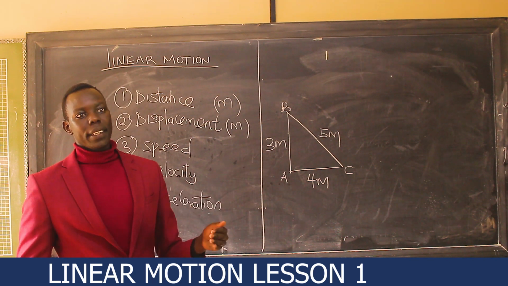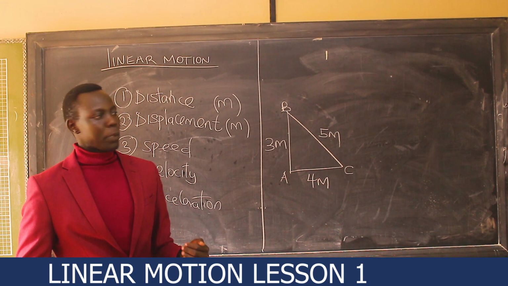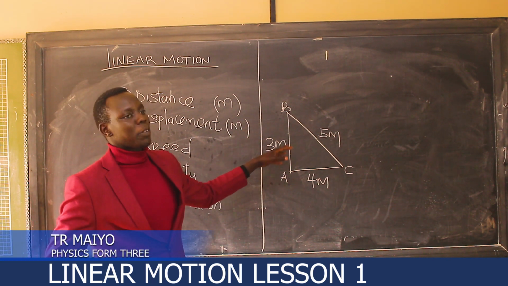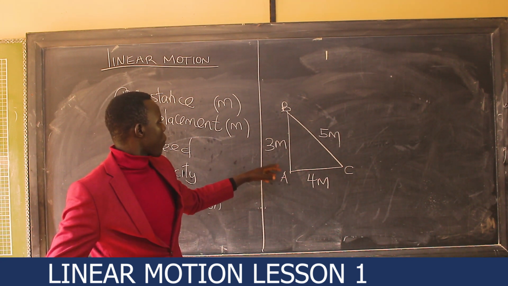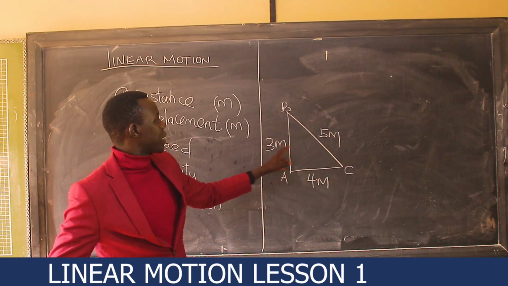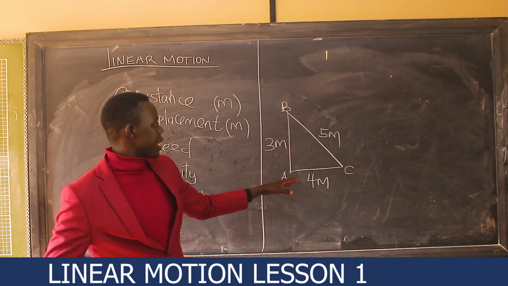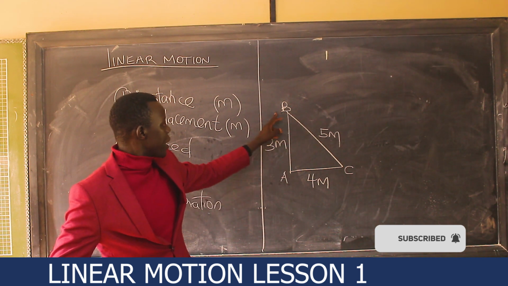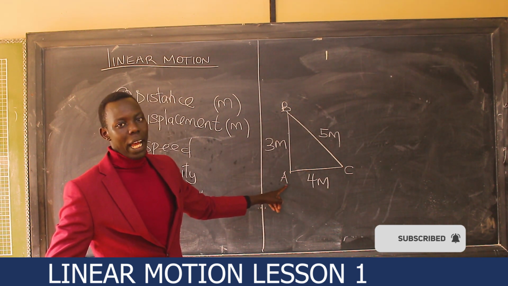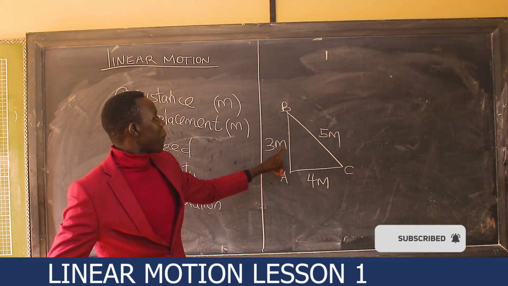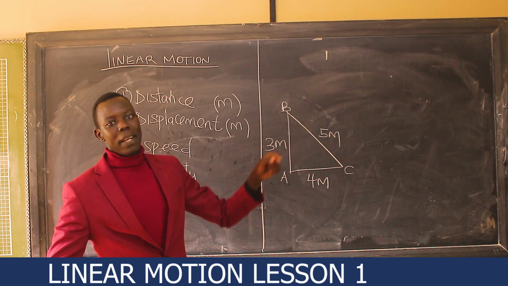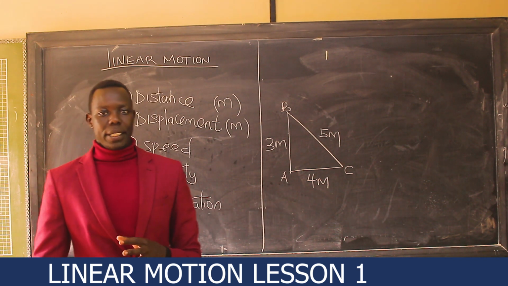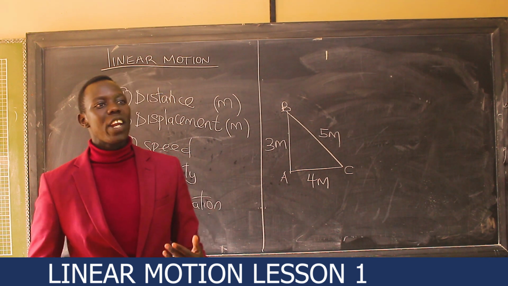Sometimes the distance can be the same as the displacement. For example, if a body moves from A to B, the distance is 3 and the displacement is 3. But when it moves from A to B to C, the distance moved is 3 plus 5. The displacement is 4 meters. Now, consider this. If a body moves from A to B to C, then back to the starting point, now the distance becomes 3 plus 5 plus 4. But the displacement is 0. Why? Because the body is back at the starting point. So it is not displaced anywhere, it is 0.